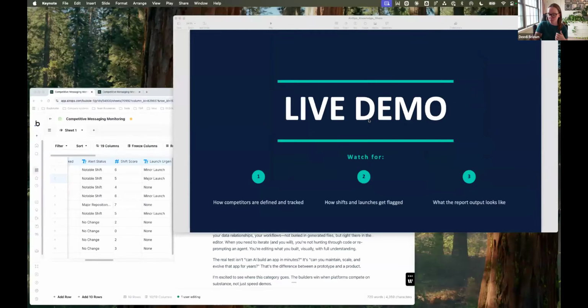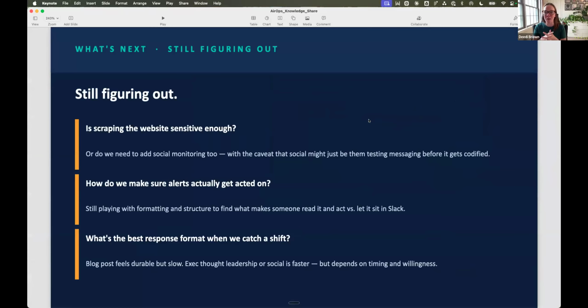So I'm running out of time, and just to wrap things up here, a couple of things we're still figuring out. Is the website scraping the right thing? Should we also be including some of these social posts, their founders' social posts, or would that make us too reactive, because they're testing things out on social and the real messaging shifts make it to the website?